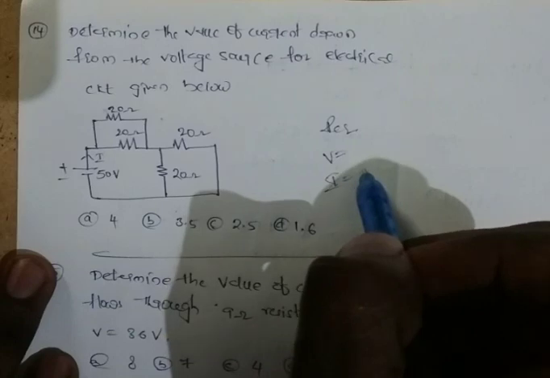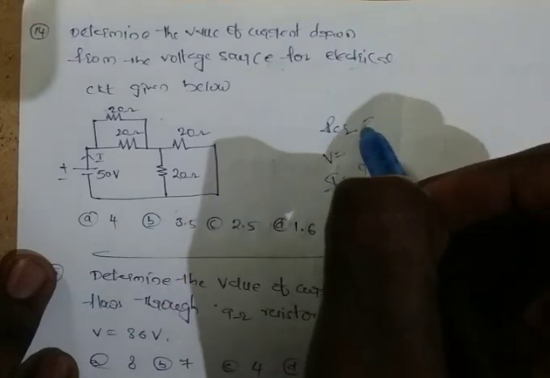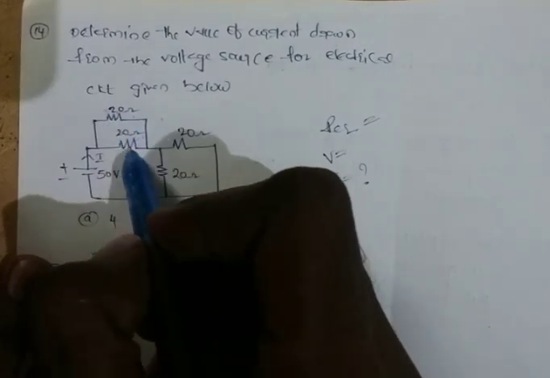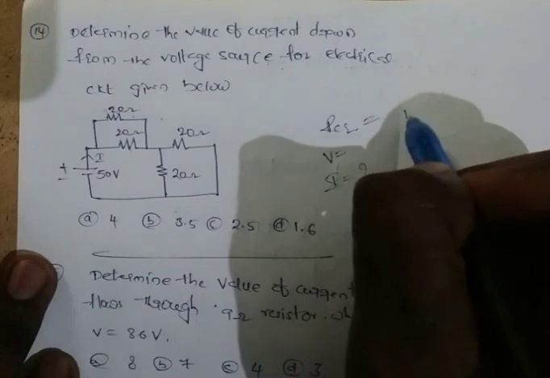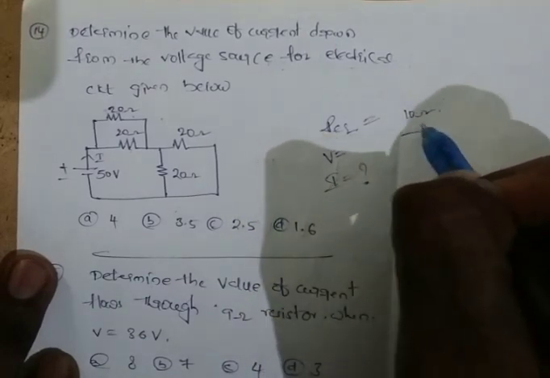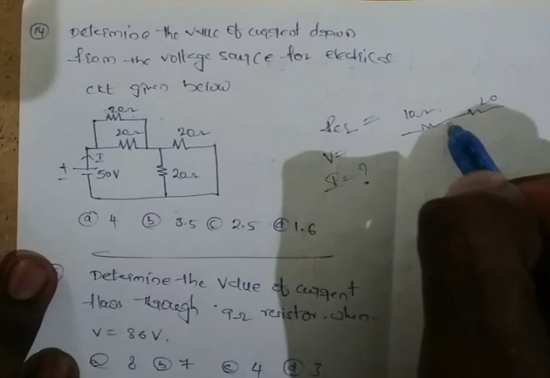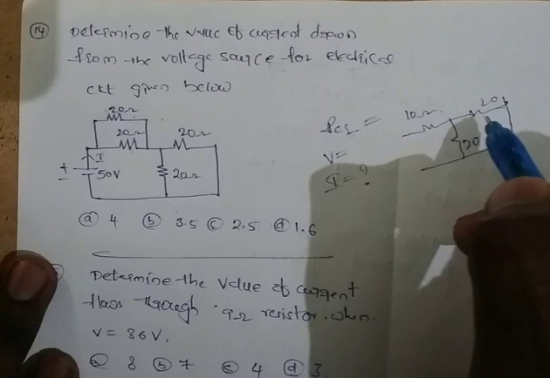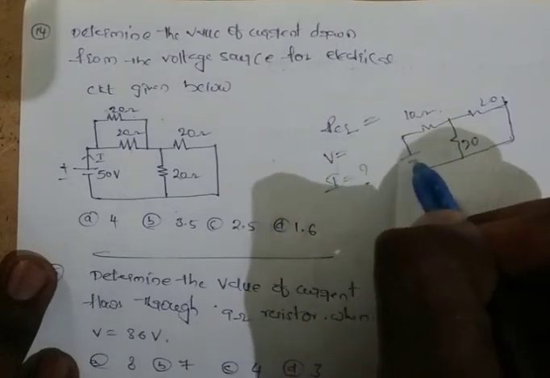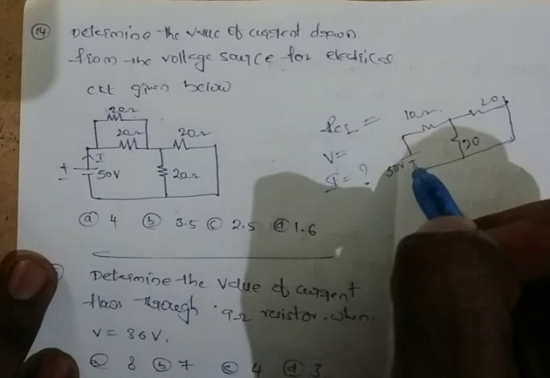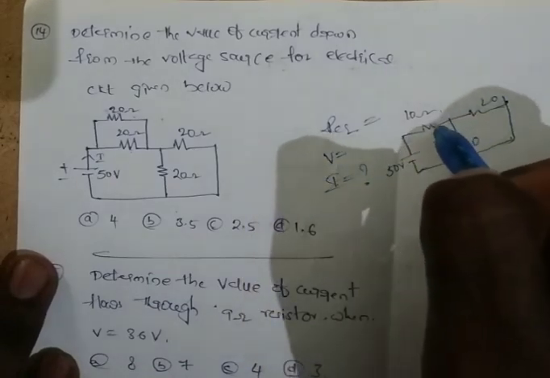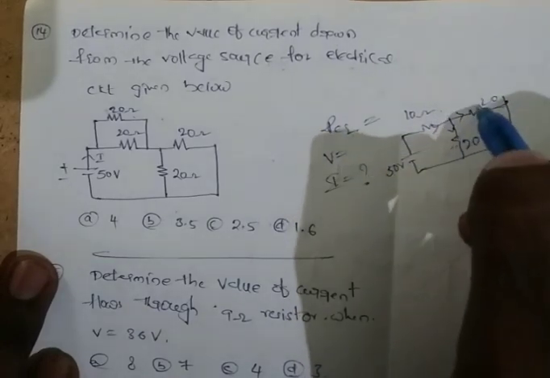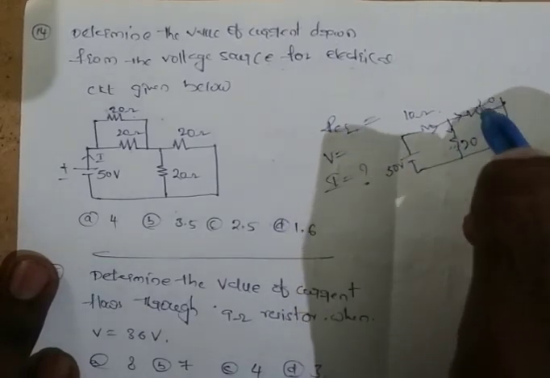So R equivalent is, these two resistors are in parallel, so the equivalent resistance is 10 ohms, and this is connected to 20 ohms. This is the voltage source 50 volts, and next these two are in parallel. So the equivalent resistance of these two parallel resistors is